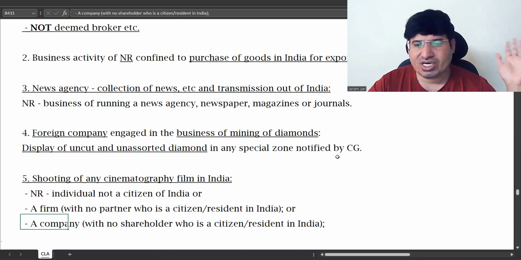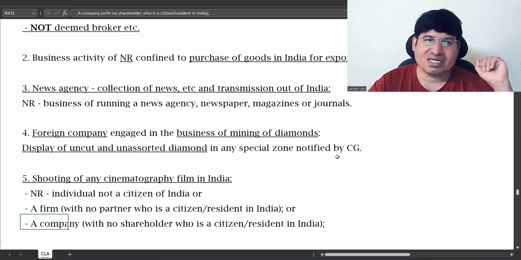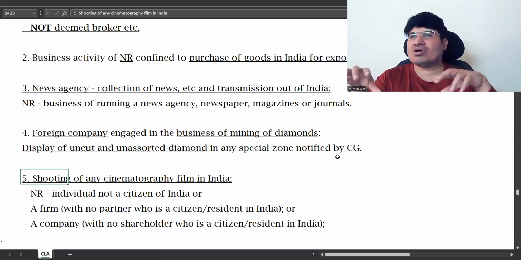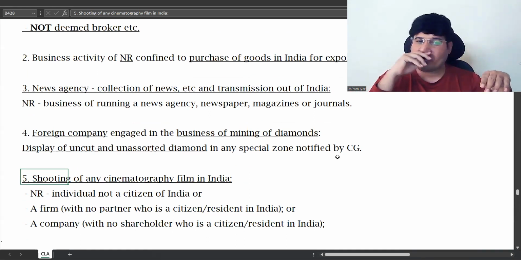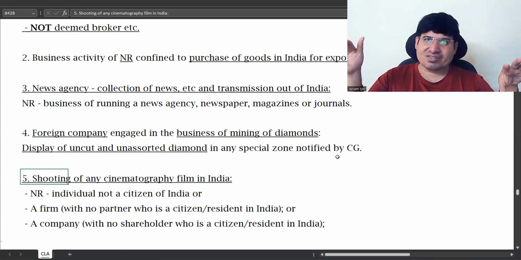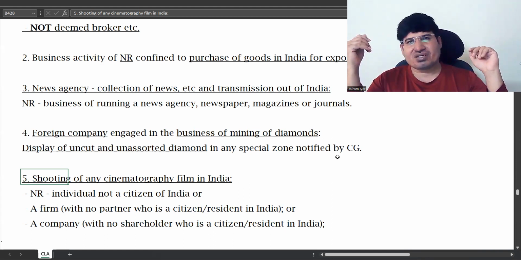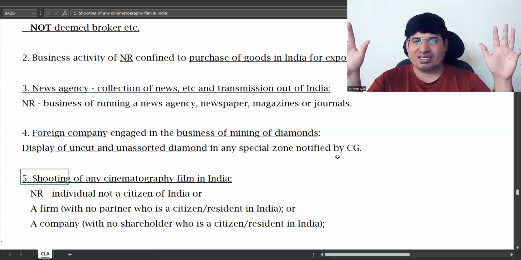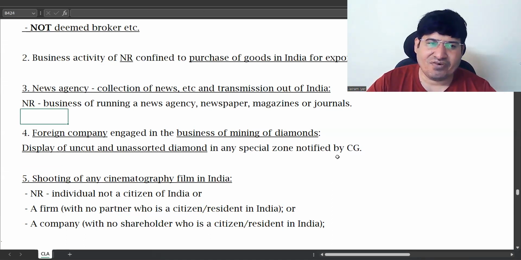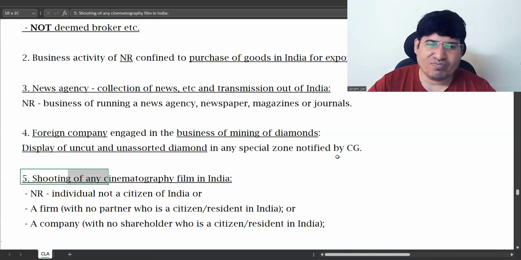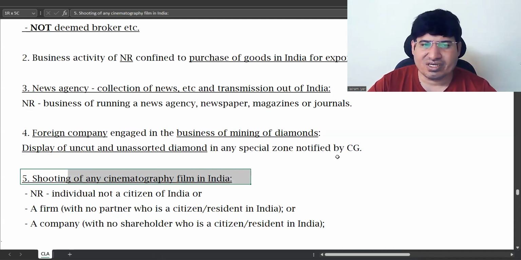If it is a company, no shareholder should be a citizen or resident in India. It's purely a foreign venture. They just want to come, normally these are all for documentary kind of things. You have to just come, shoot it, and then they'll just send it out. They're not doing any business in India. So 3 and 5 are related. Journalistic activity, shooting of film for transmission outside India, excluded.